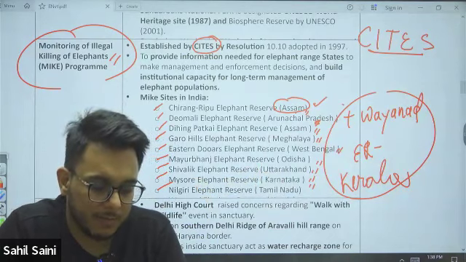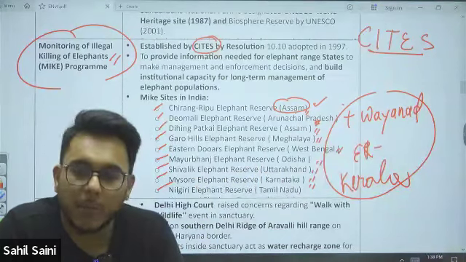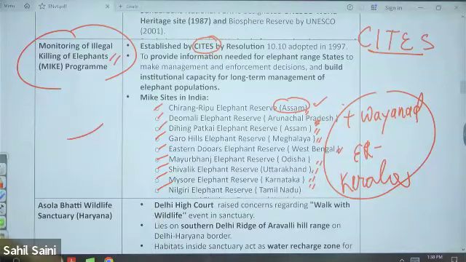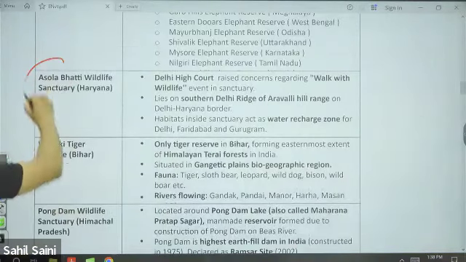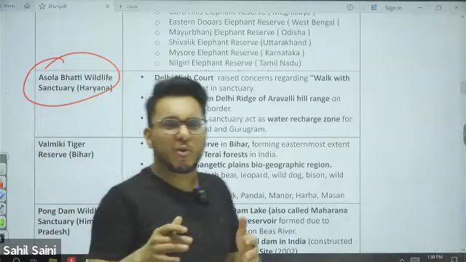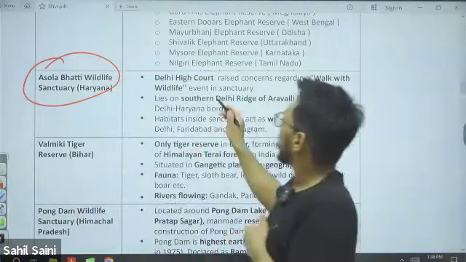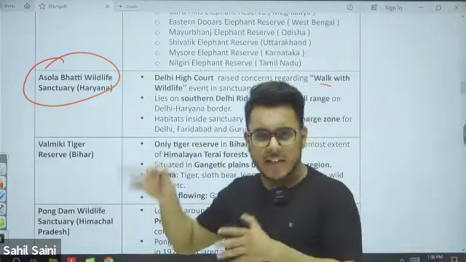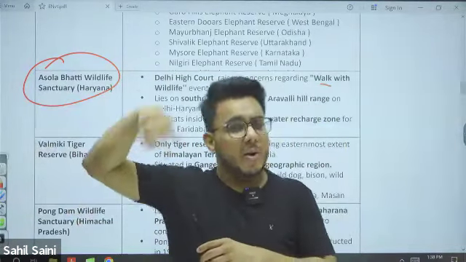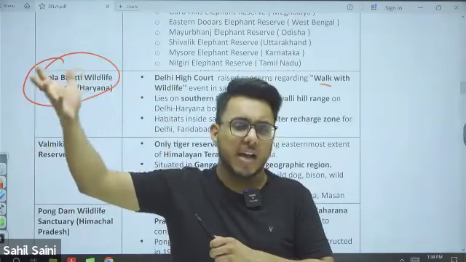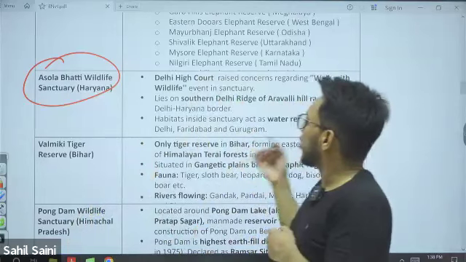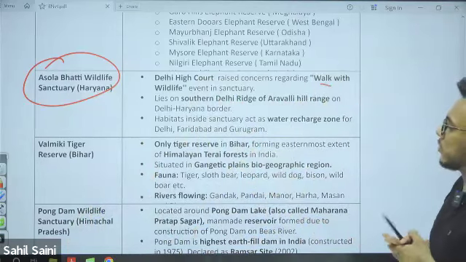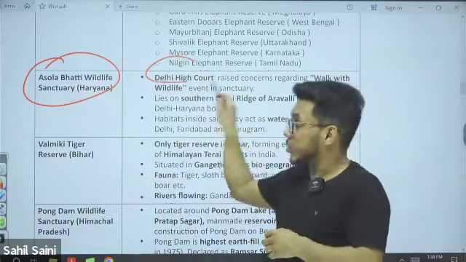Latest tiger reserve: Dholpur Karoli in Rajasthan. Then Asola Bhati Wildlife Sanctuary was in news. Why? Because there was an event organized, Walk with Wildlife. A lot of people came and a lot of activities were done, which goes against the provisions of the Wildlife Protection Act. Because of this, a notice was sent by the Delhi High Court. It raised concerns.